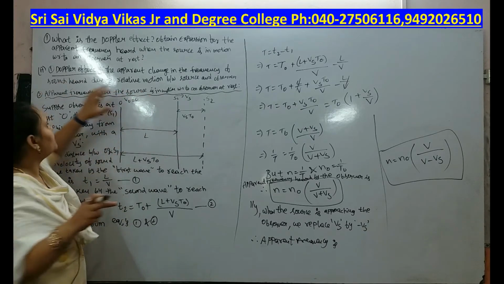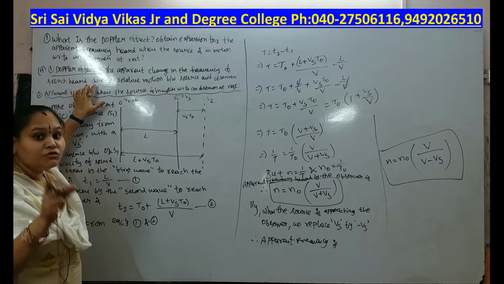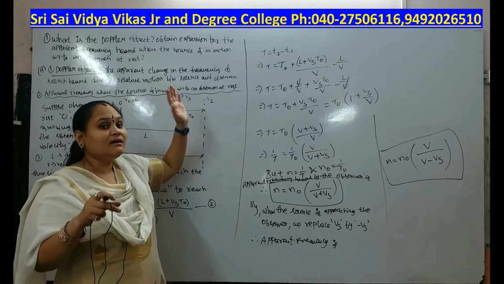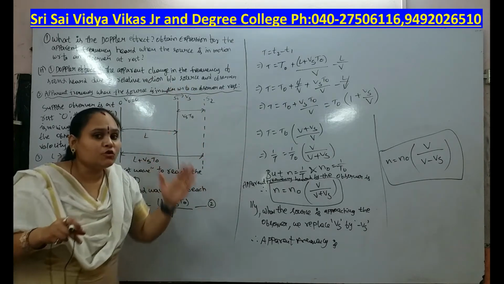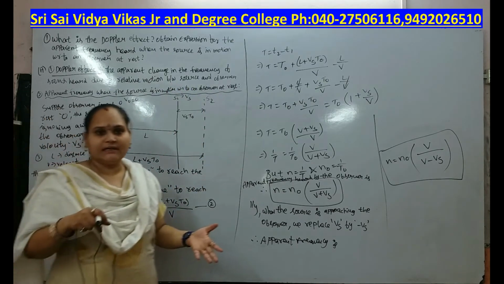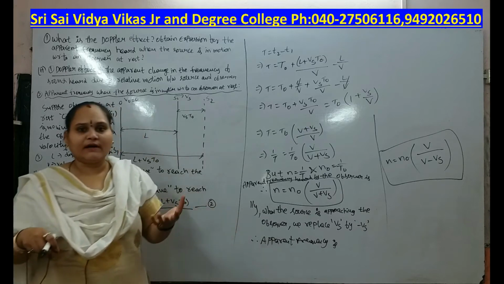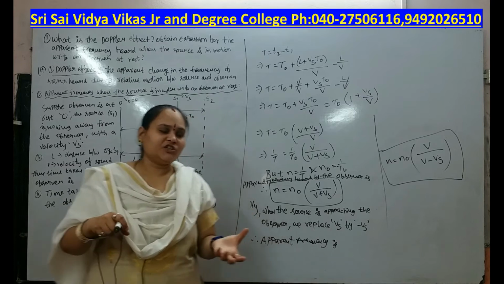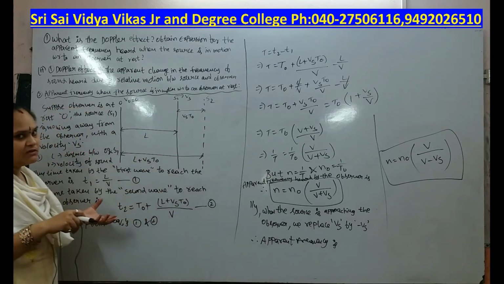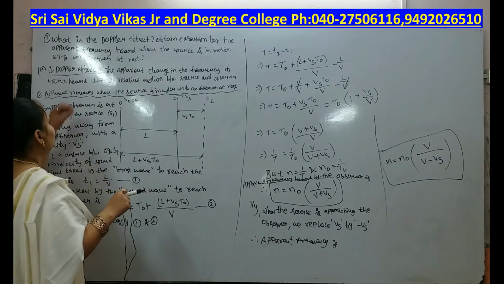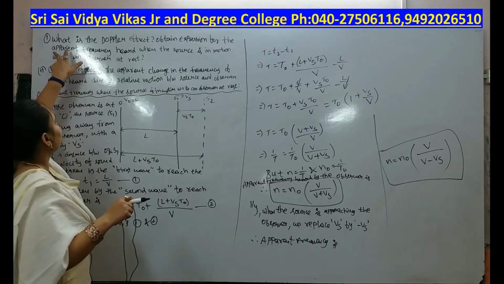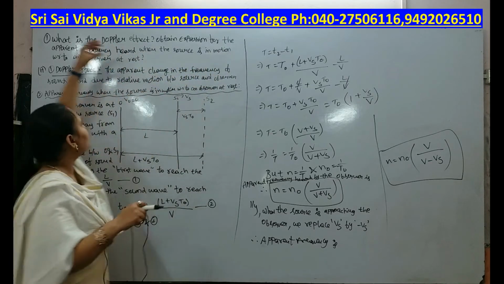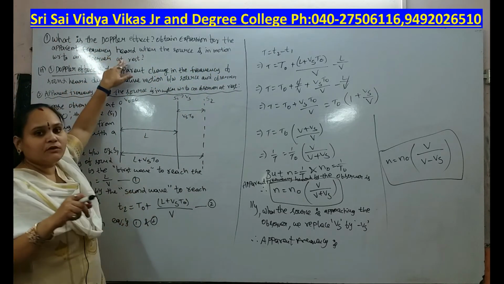So, the apparent change in the frequency of the sound due to the relative motion between the source and the observer is nothing but the Doppler effect. In this we have to find the frequency difference, the apparent change in frequency. First, our condition is to find the apparent frequency when the source is in motion with respect to an observer at rest.